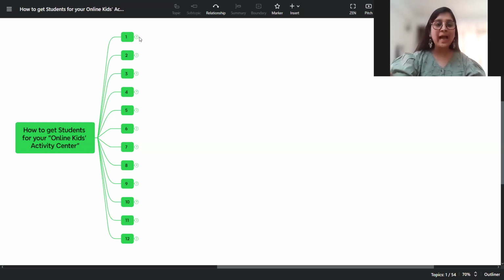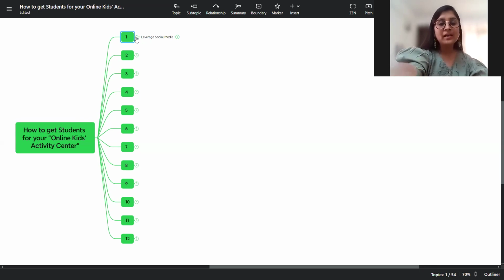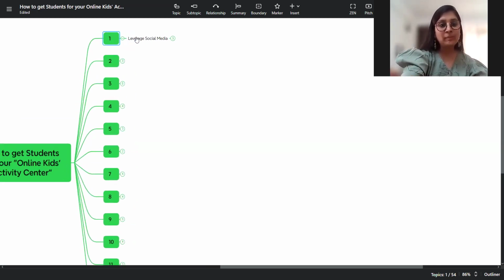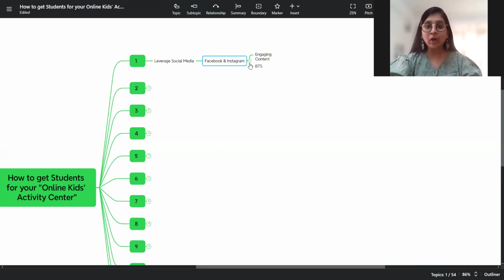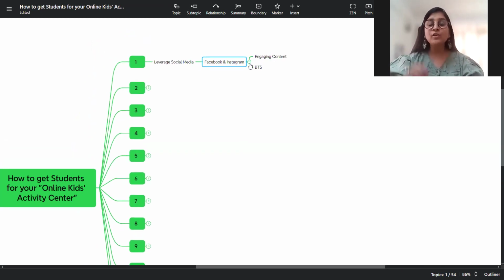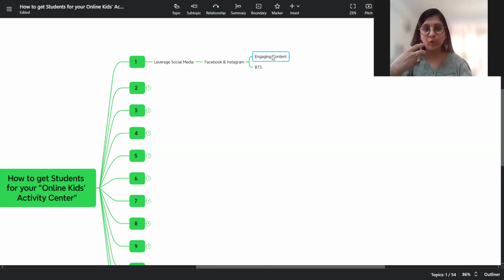The first and the foremost is, as you can see on the screen, leveraging social media. See, nowadays, social media does work wonders, and you can explore platforms like Facebook and Instagram. What you can do on these platforms, it is not just merely posting content, but it is posting engaging content wherein your audience is engaged with your content.